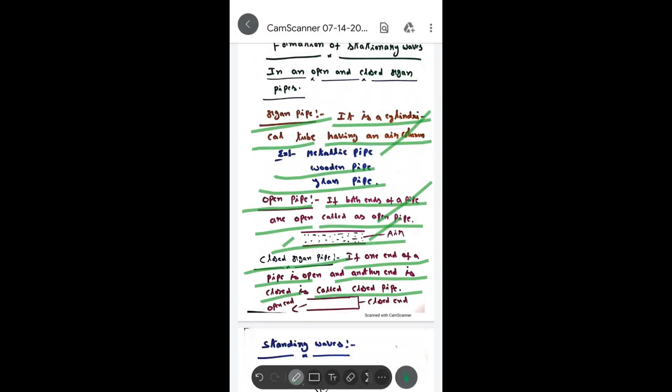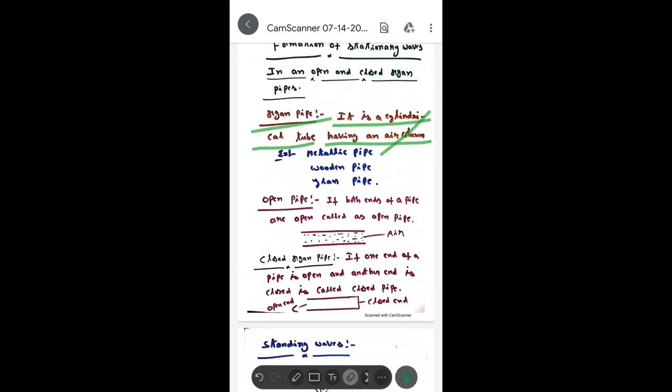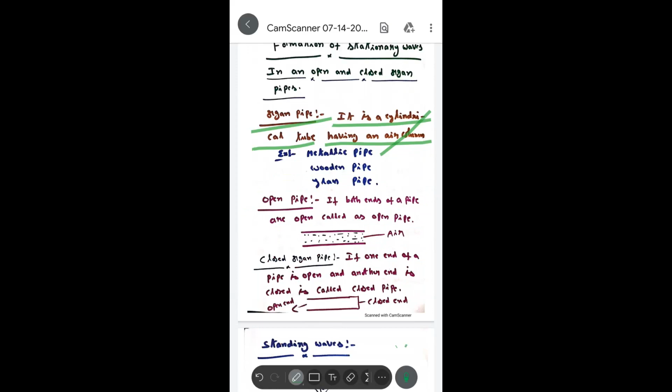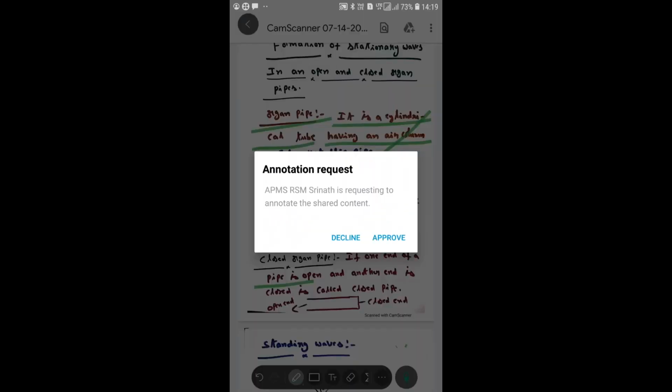Understand? I will erase it. Now see here, closed organ pipe. If one end of a pipe is open and the other end is closed, it is called a closed organ